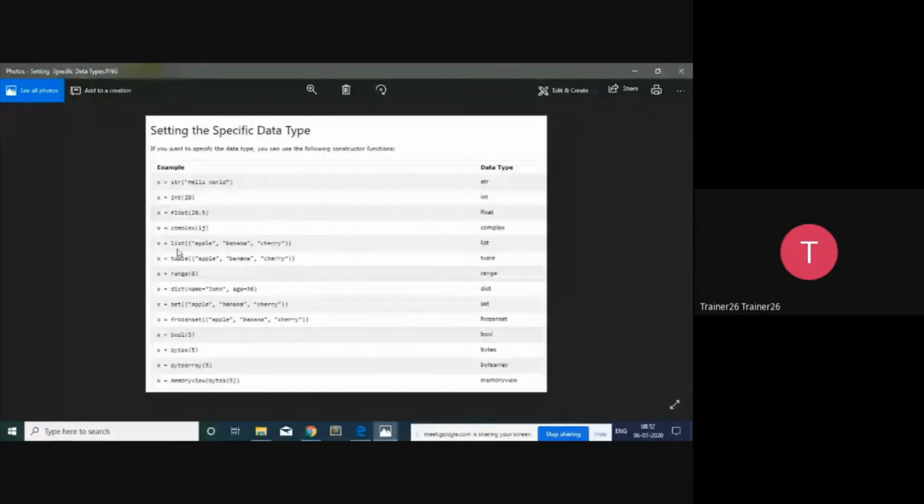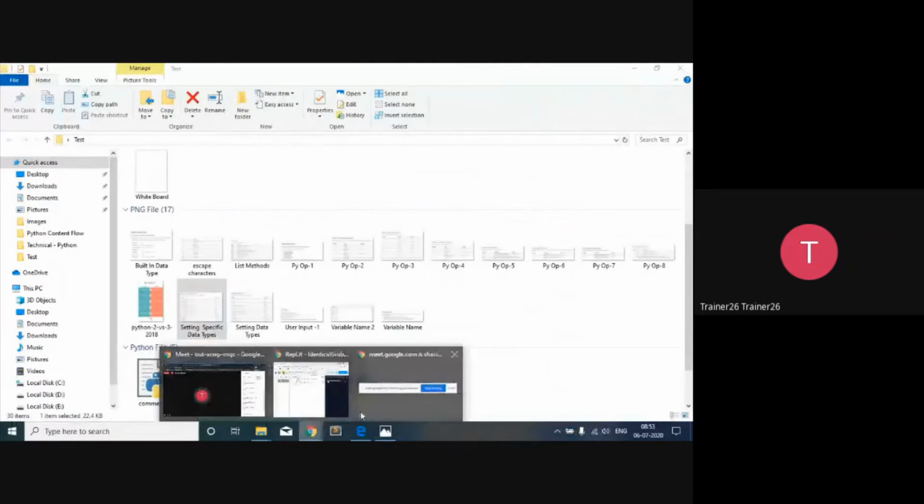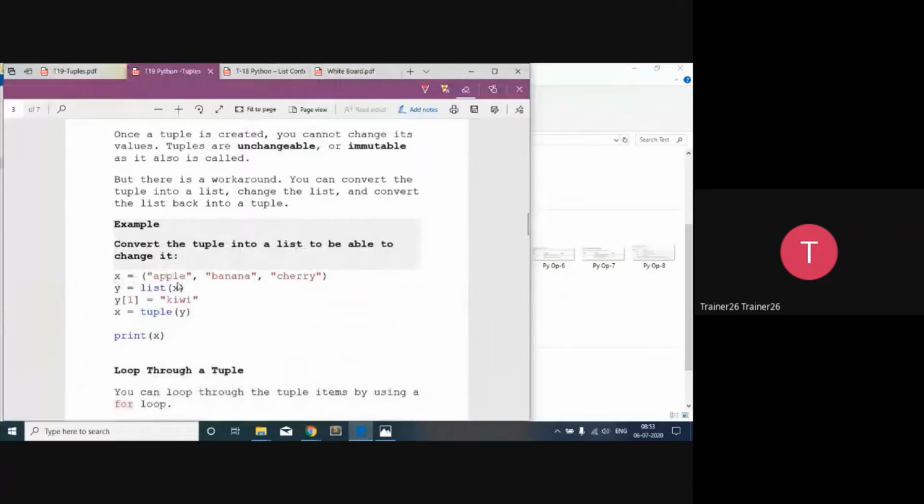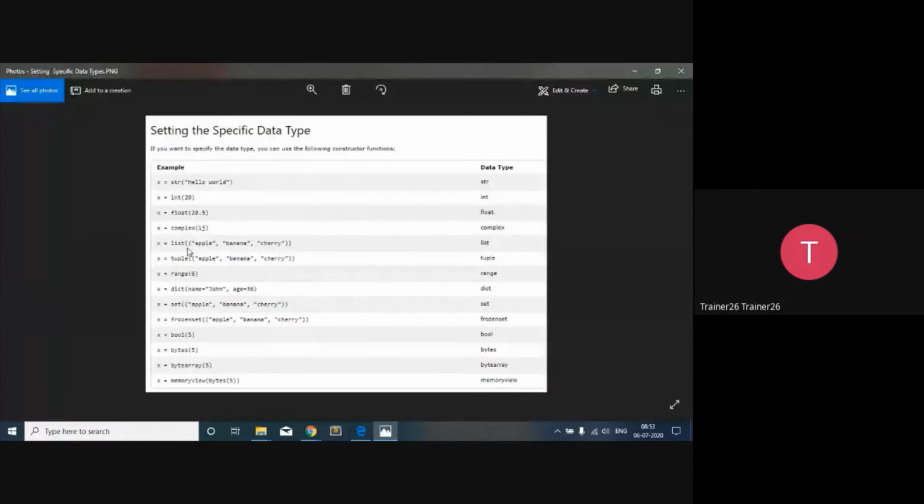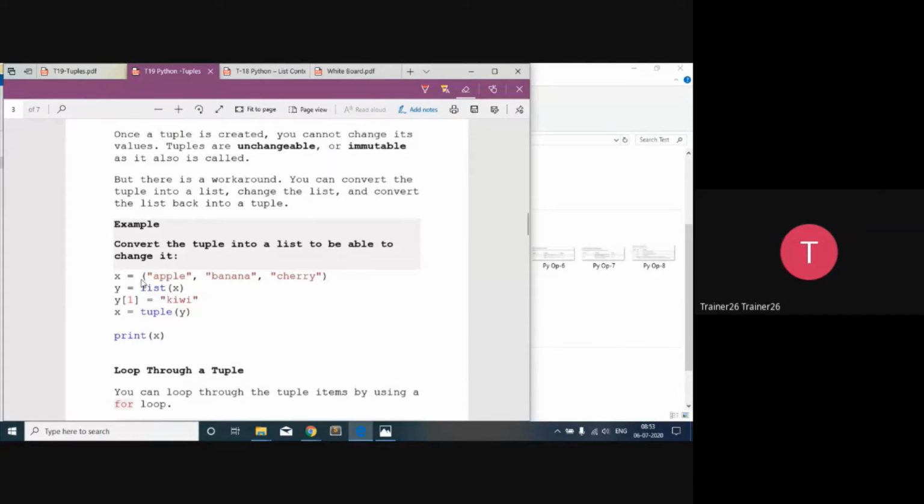What we have done here is taken the tuple, and you pass the complete list that is available, and it is going to get converted into a tuple. So here we have taken a direct tuple and converted it. That is explicit typecasting.